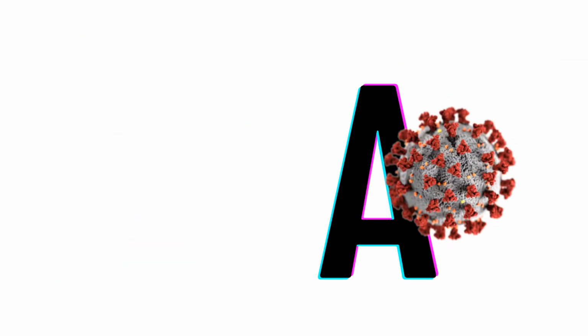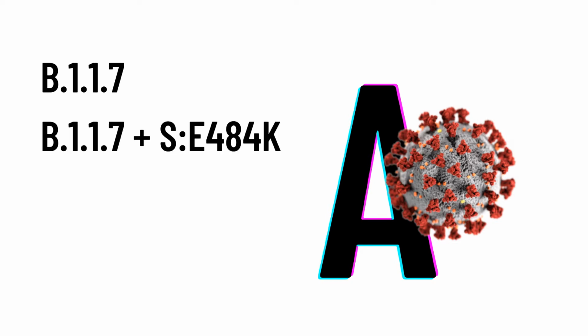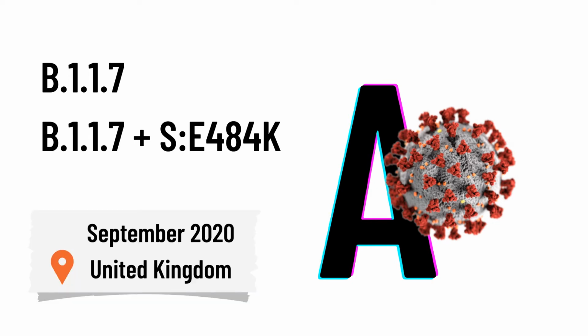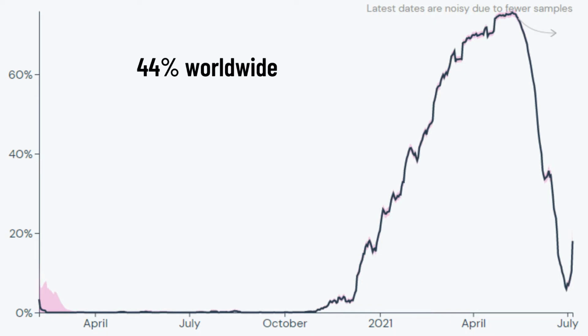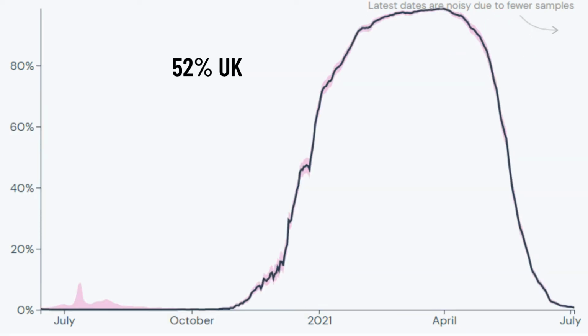The SARS-CoV-2 alpha variant is one of the earliest mutated strains from the original SARS-CoV-2. It includes the B.1.1.7 strain, and with a much lower prevalence, the B.1.1.7 E484K strain. The alpha variant was first found in September 2020 in the United Kingdom. As of July 2021, it has spread to at least 157 countries with a cumulative prevalence worldwide of 44%. While, in the United Kingdom, it has an even higher cumulative prevalence at 52%.